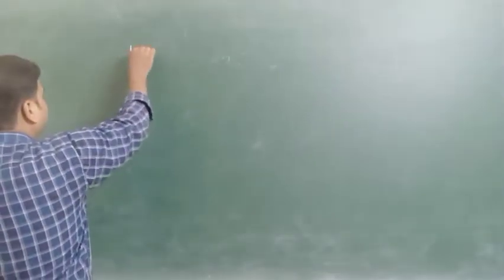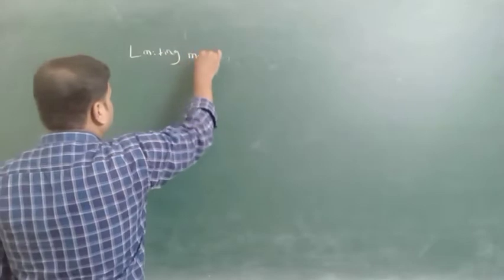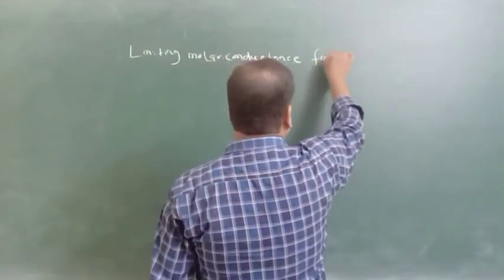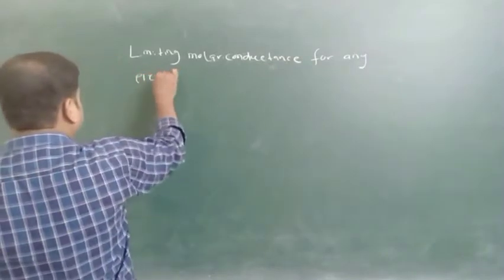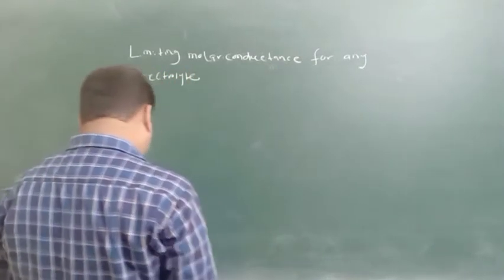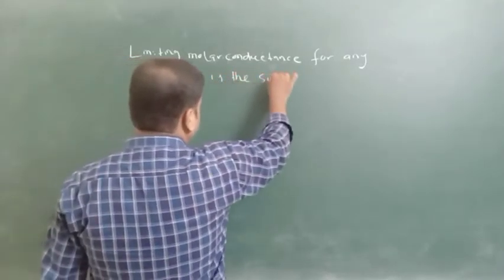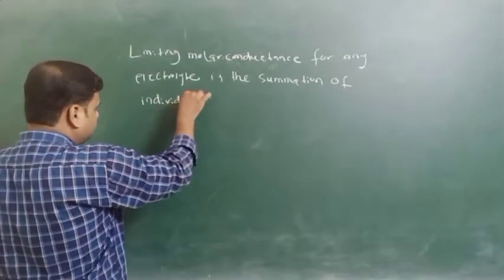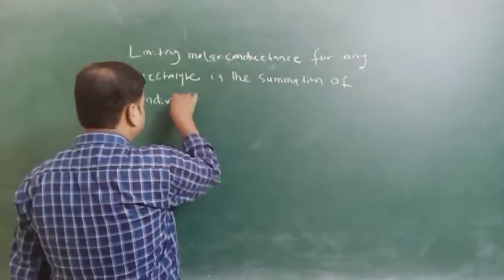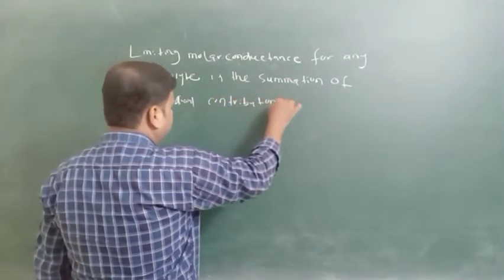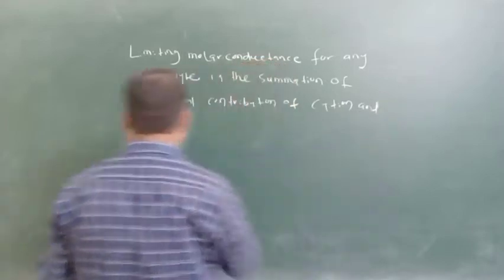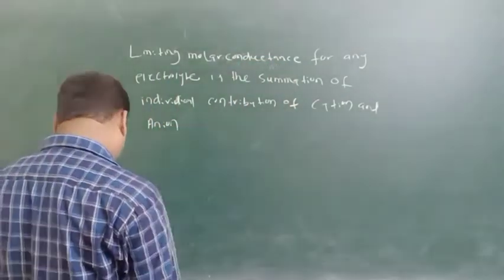Again the law states that the limiting molar conductance for any electrolyte is the summation of the individual contributions of the cation and anion of that electrolyte.